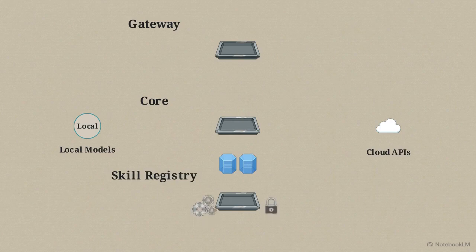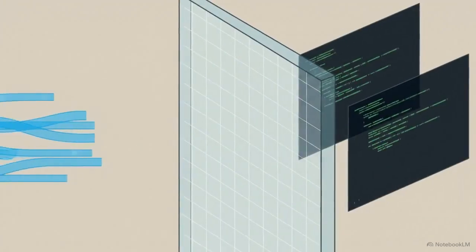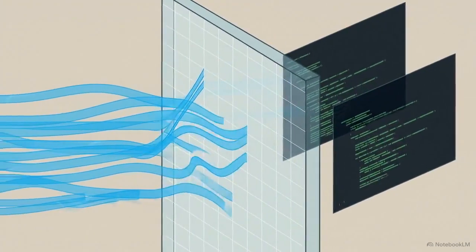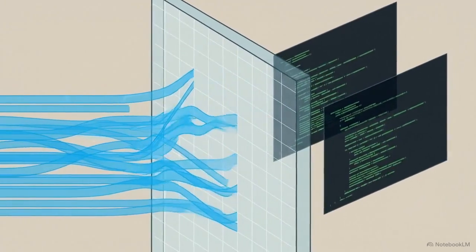The third layer is the Skill Registry. This sandboxed environment maps the AI's intent to modular, executable code blocks. Security uses a vault injection pattern. Task credentials are provided at the exact moment of execution and are purged the millisecond it completes. This architecture keeps the AI's reasoning engine isolated from the execution environment, preventing unauthorized commands from reaching the host system.